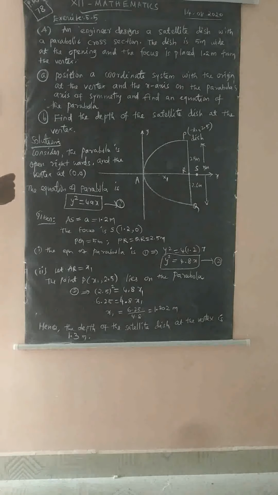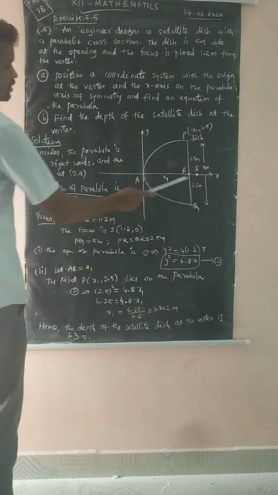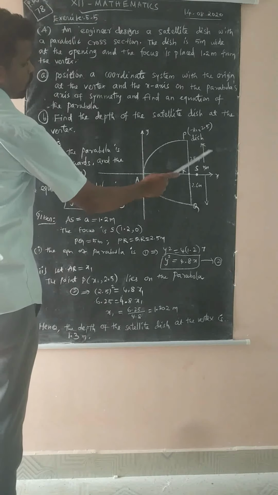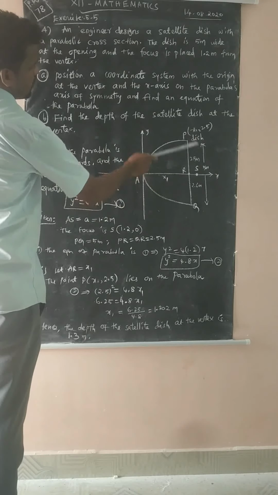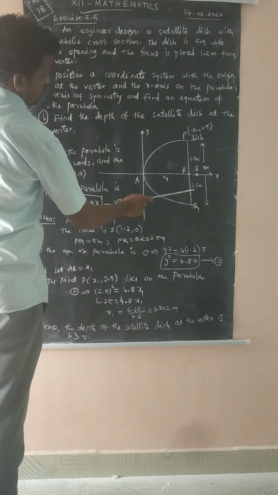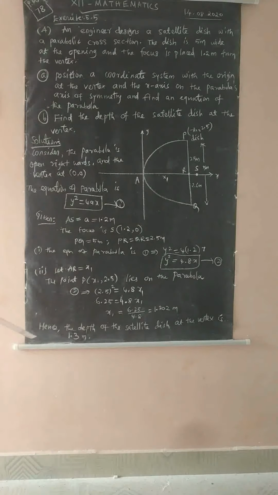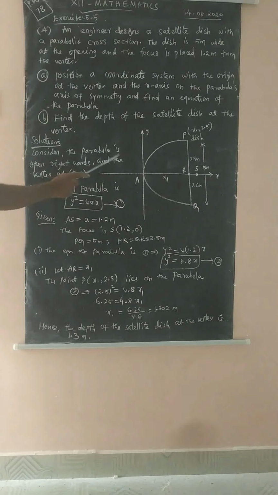Okay, students, solution. Already we see this, that is the focus. The width of the dish is 5 meters, so above the x-axis 2.5 meters, below the x-axis 2.5 meters. Consider the parabola open rightwards with the vertex at the origin. So the equation of the parabola is y square equal to 4ax, equation 1.